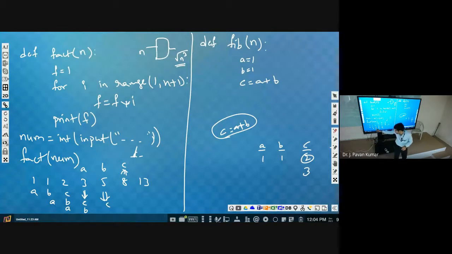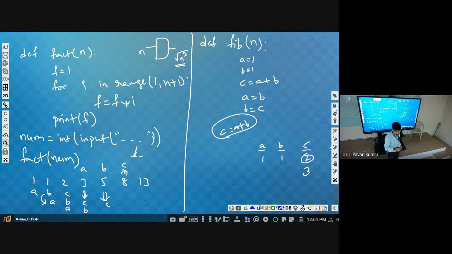Looking at it, a is equal to b, that means the b value will be assigned to a. And b is equal to c. Afterwards c is equal to a plus b, same thing.